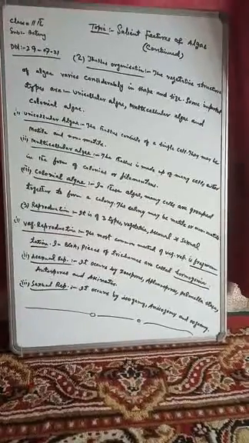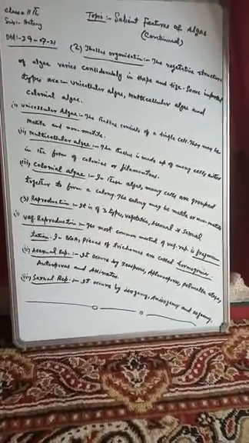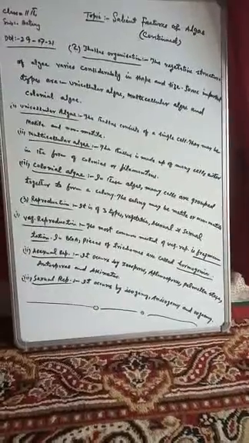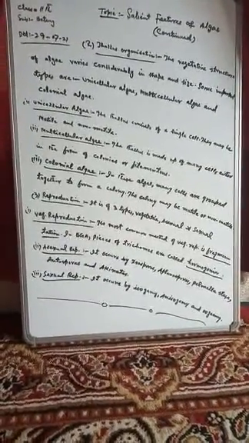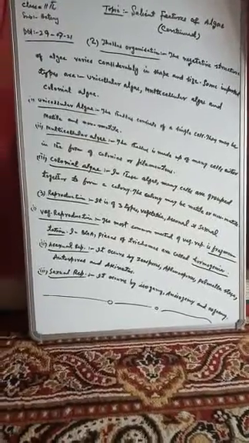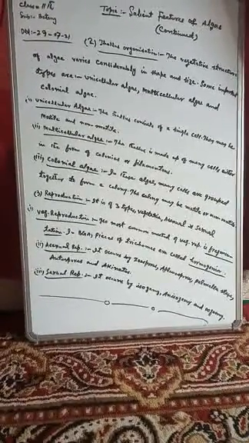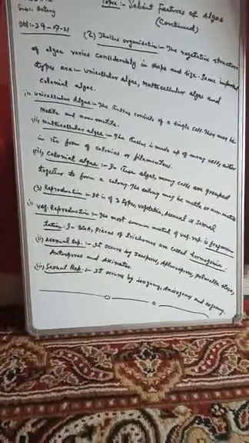Now, regarding the unicellular algae, the thallus of these unicellular algae consists of a single cell. So, we can say in other words that the unicellular algae are those algae in which the thallus is made up of only a single cell.